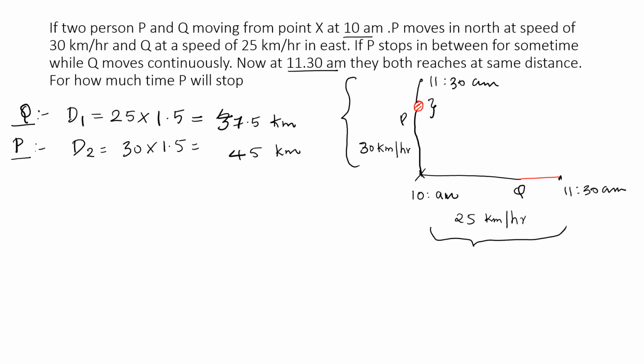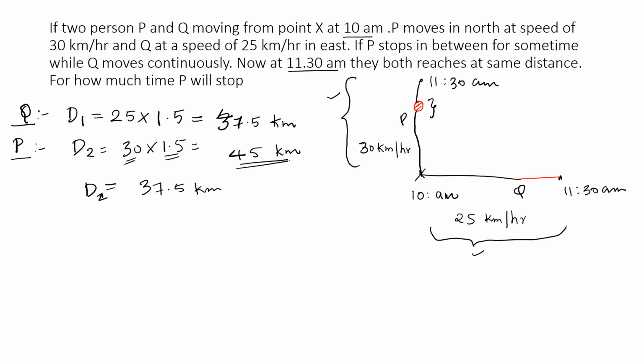But it is said that at 11:30 am the distance traveled by both is the same, that is the distance traveled by P is 37.5 kilometers. P has to travel a distance of 45 kilometers in 1.5 hours at a speed of 30 kilometers per hour.